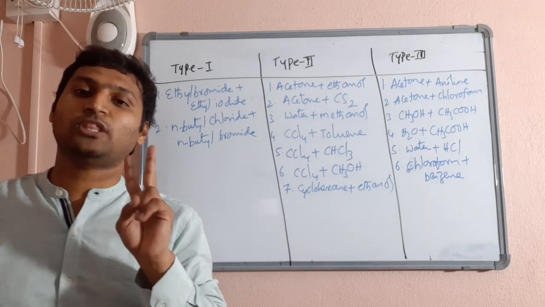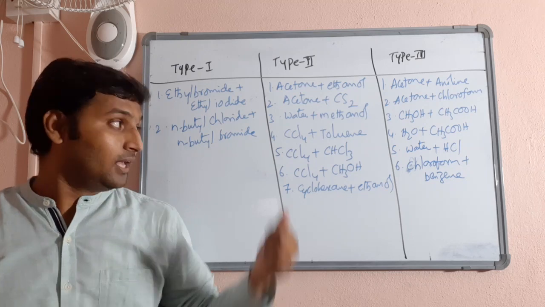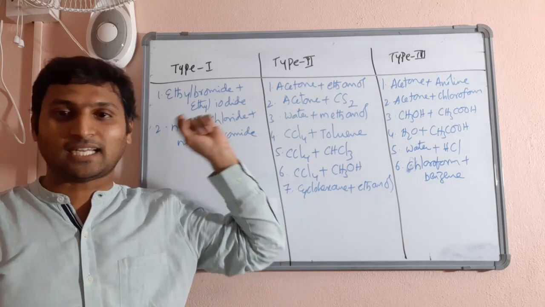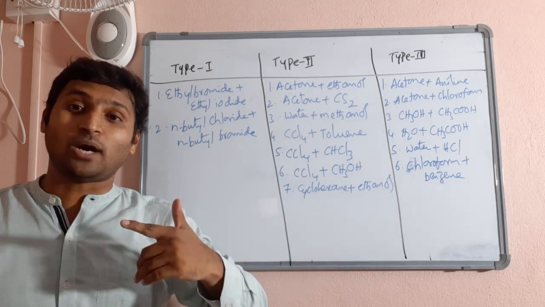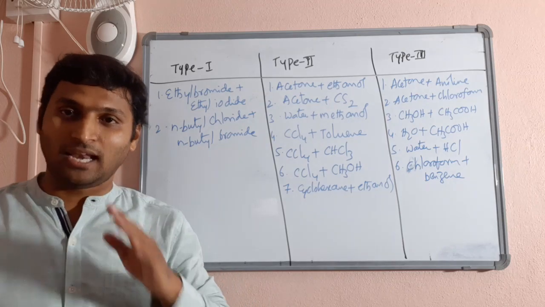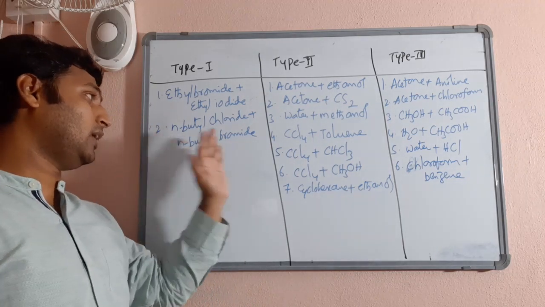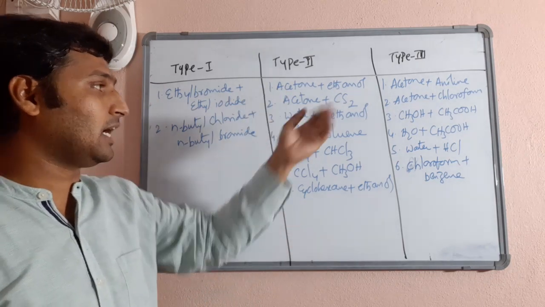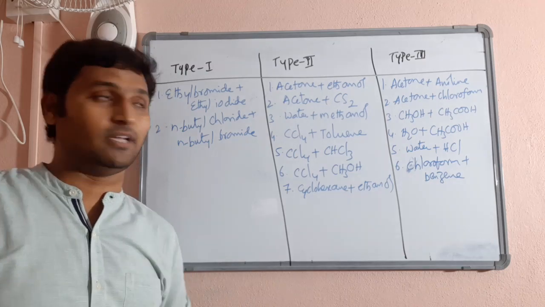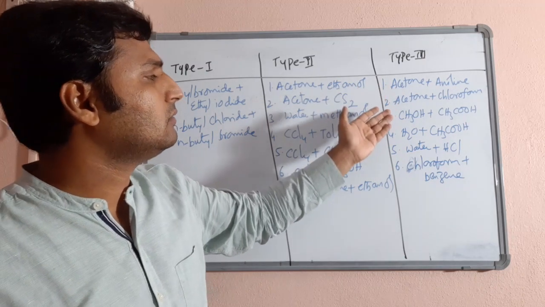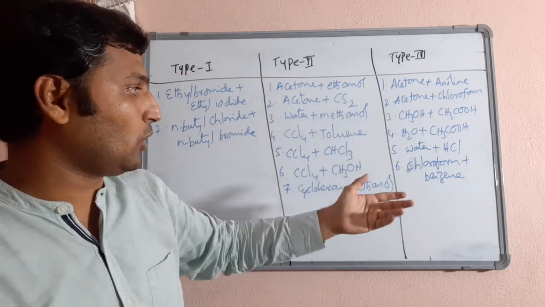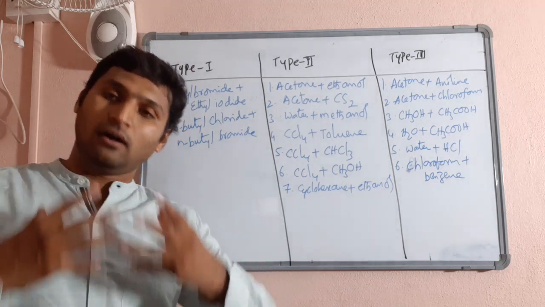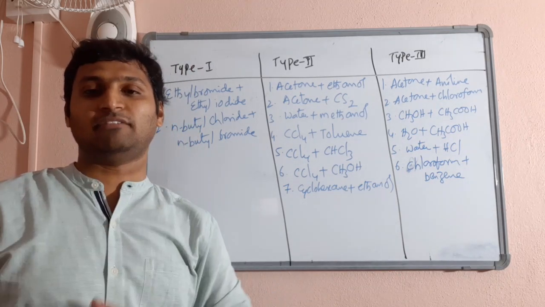Now I am leaving you with two homeworks. One, in each of these examples, I have already given you a hint which category they belong to. Now, you need to identify the justification for it. Like, why a mixture of n-butyl chloride and n-butyl bromide must be ideal. Why a mixture of, say, acetone plus carbon disulfide should be non-ideal with positive deviation. Why a mixture of acetone and chloroform, we have already explained. And why a mixture of water and HCl, or water and acetic acid, must be non-ideal with negative deviation.